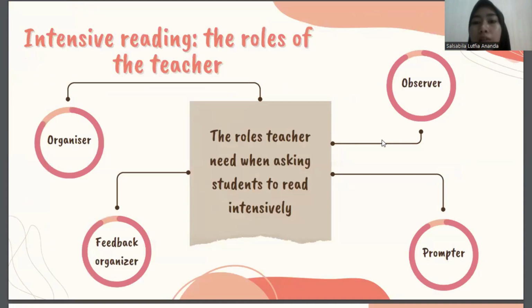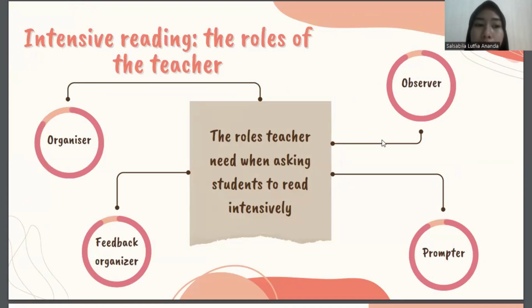This is the roles that teachers need when asking students to read intensively. The first is organizer. So the teacher here roles as the organizer.